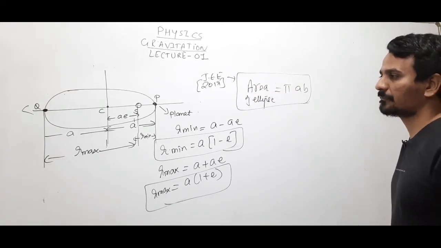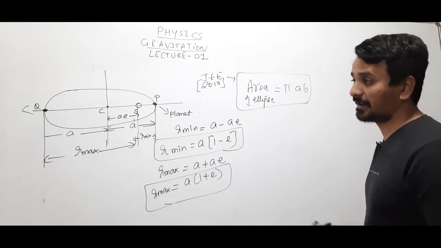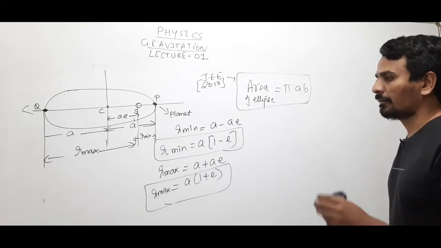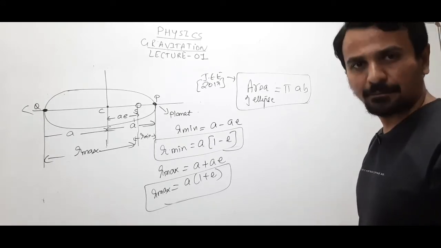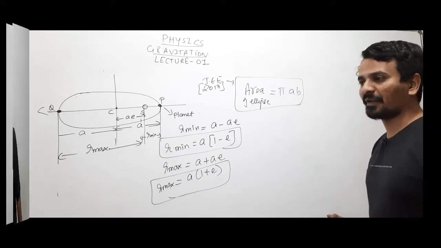Fine. We can also find the total energy. We can also find the speed of the planet at each and every instant. Fine, but this we'll see step by step. So this was Kepler's first law, right? So now we'll understand what is Kepler's second law.